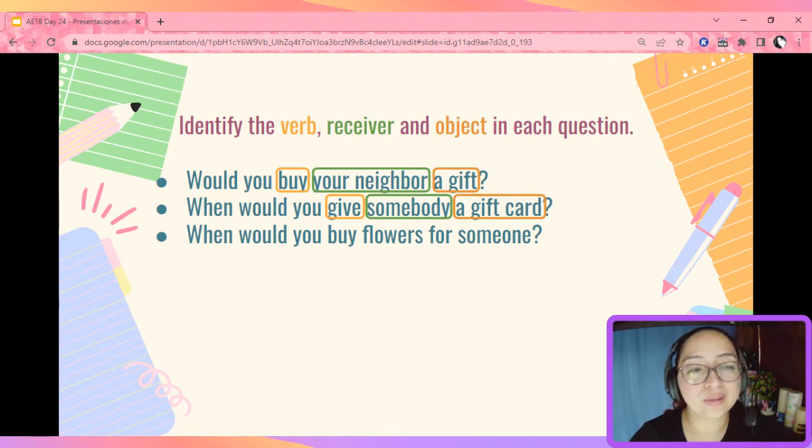Now, if you notice, number 3 was a little different. When would you buy flowers for someone? The verb is buy. In this case, flowers is the object I'm buying. And the receiver is someone. So, as you can see, these verbs have 2 objects. Let's take a look at this.